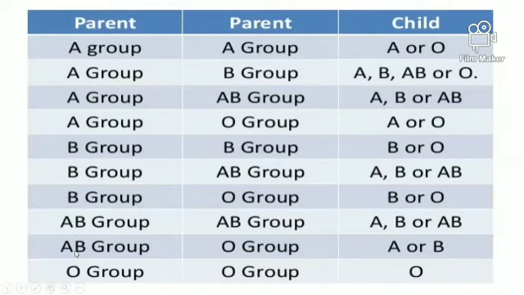Then if one parent is AB blood group and the other parent is O blood group, the possibility is only A or B type of blood groups. If the father is O and the mother is also O type of blood group, then the child is O blood group. So it depends only and only upon the multiple alleles which are present in the chromosome, and which type of antigen present in that allele is transferred to the child appears in the blood group.